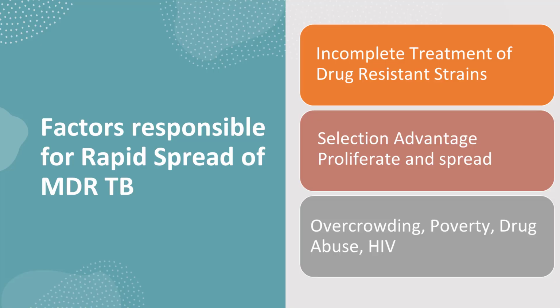Some factors that are responsible for rapid spread of MDR-TB include incomplete treatment of drug-resistant strains, providing them selection advantage over drug-sensitive strains and allowing them to proliferate and spread freely. Other factors include overcrowding, poverty, drug abuse, and HIV.